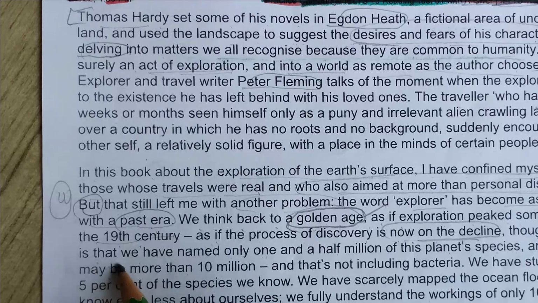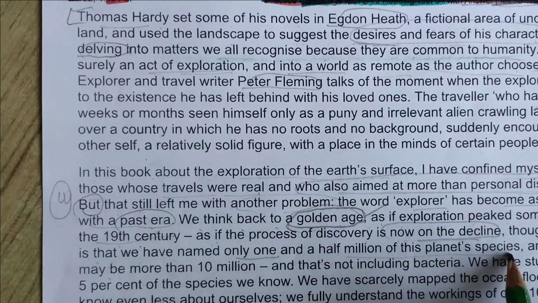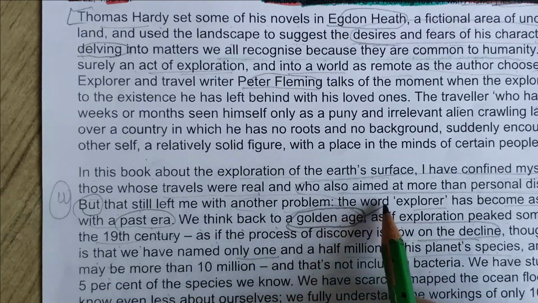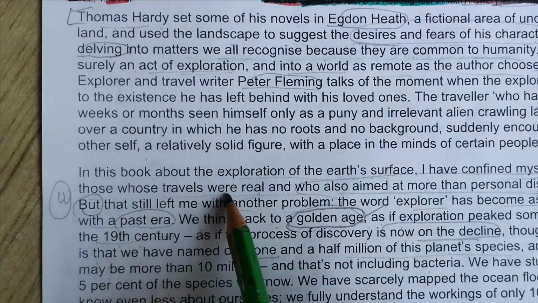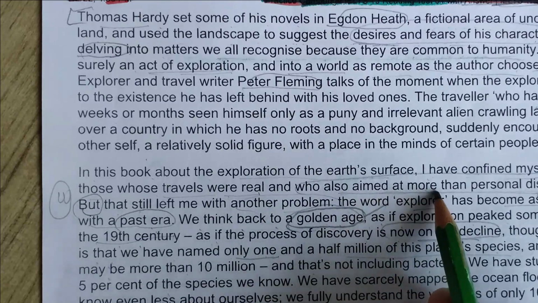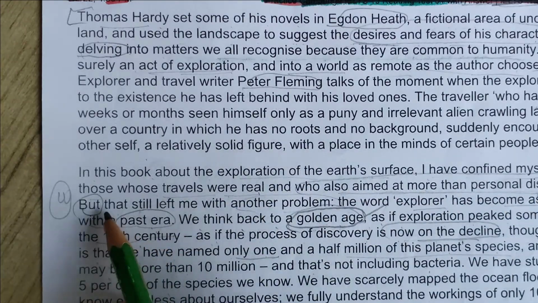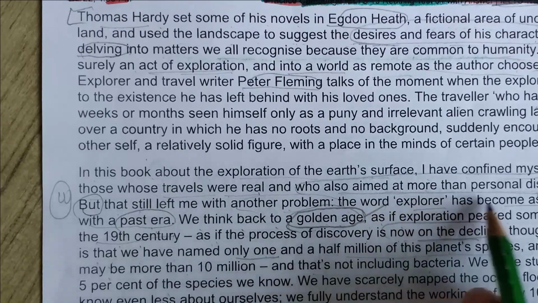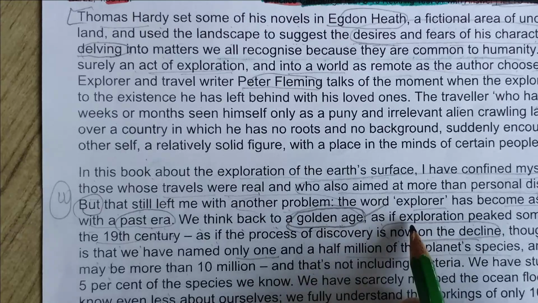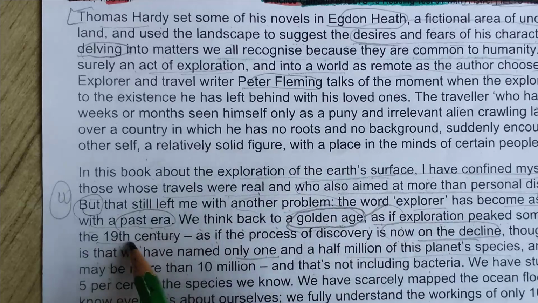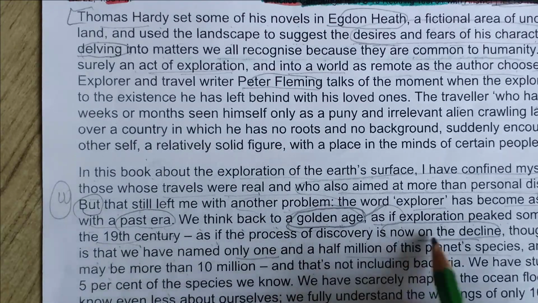Though the truth is that we have named only 1.5 million of this planet's species, there may be more than that, not including those we have studied. Let's read it from here. I've confined myself to those whose travels were real and those who aimed at more than personal discovery, but that still left me with another problem that has become associated with the past era. We think back to a golden age as if exploration peaked somehow in the 19th century, as if the process is now on the decline.